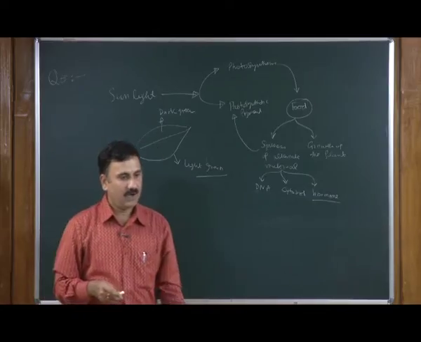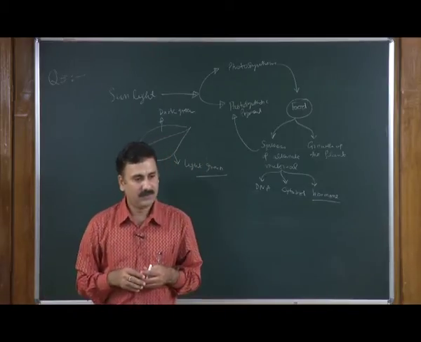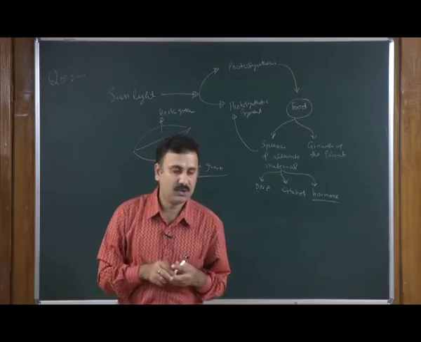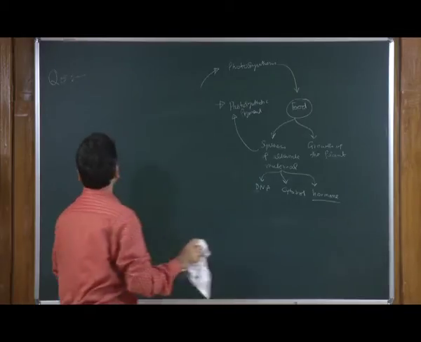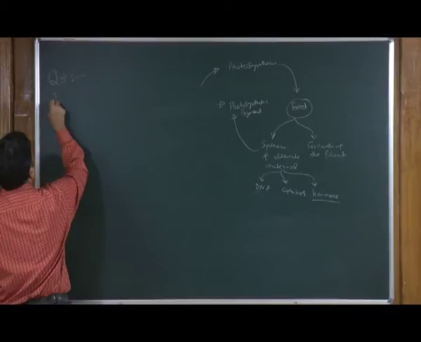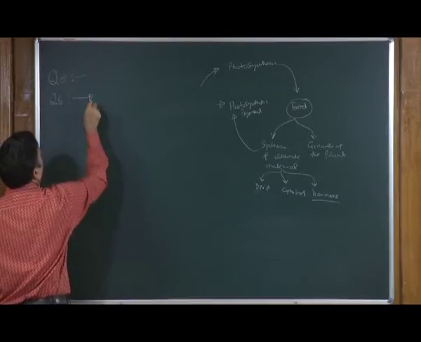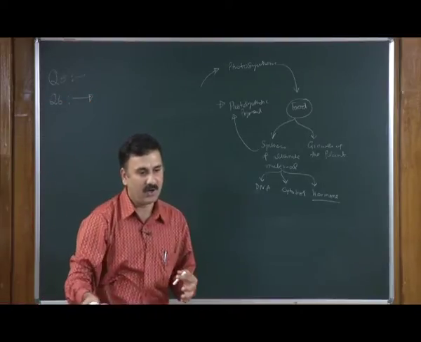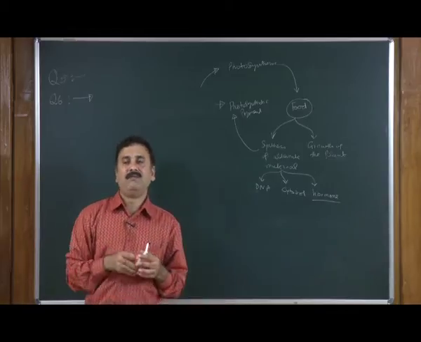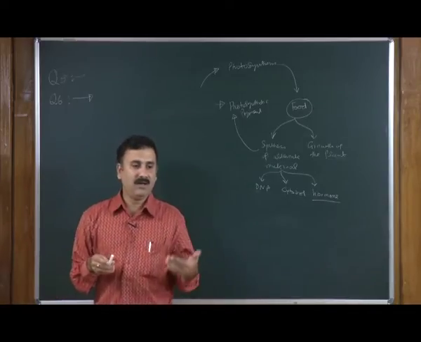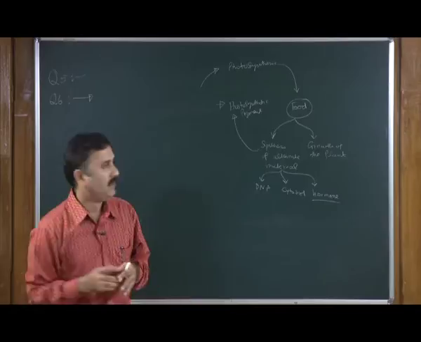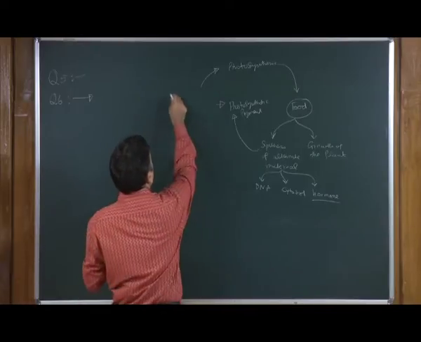Now, we will come to the next question, question number 6. It says that if you put a plant into shade or into the dark, why do its leaves turn yellow or pale green? The answer is very clear: sunlight.